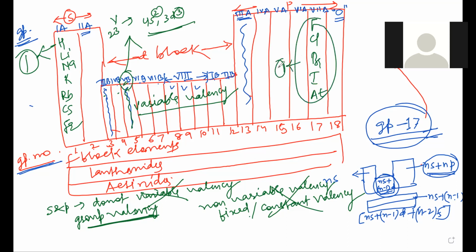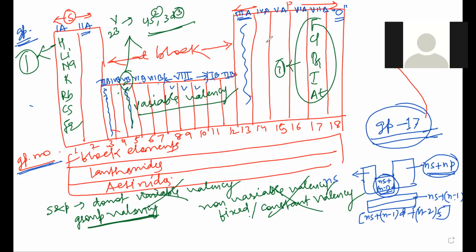Valency can never be minus or plus. Valency is simply the number. So it can't be -1, it will only be 1. That is charge, that is oxidation number. Fine. So Mesha, is it clear? Yes, sir. Harshni, is it clear? Yes, sir.